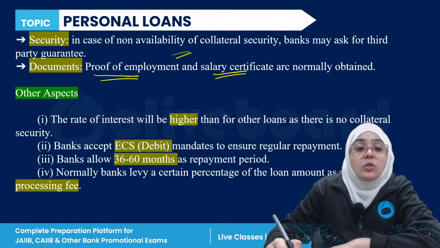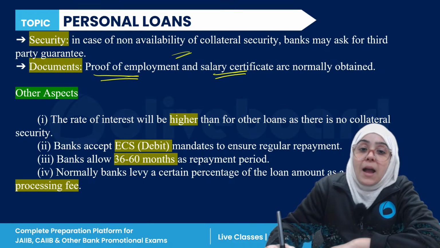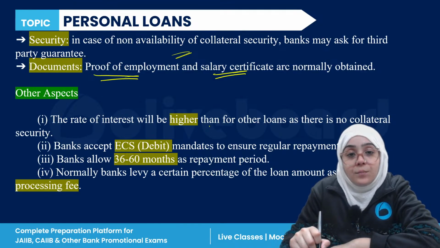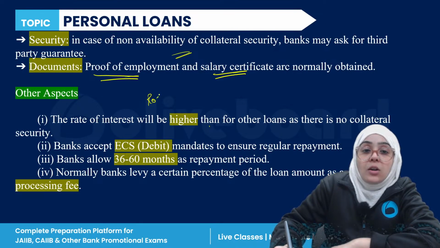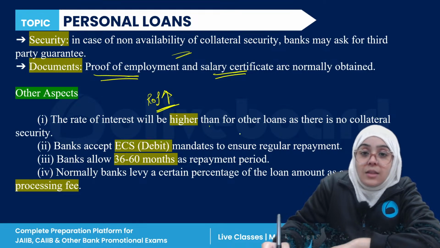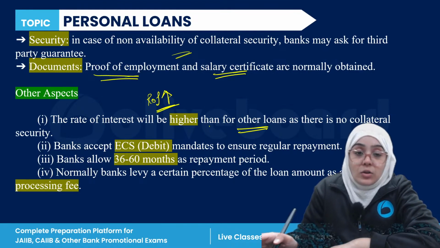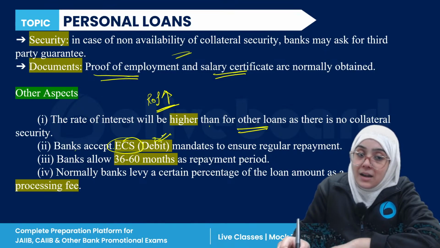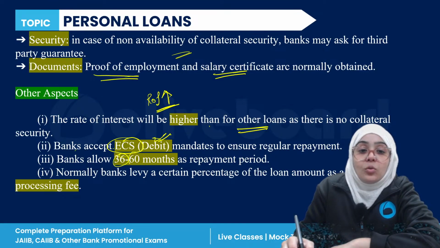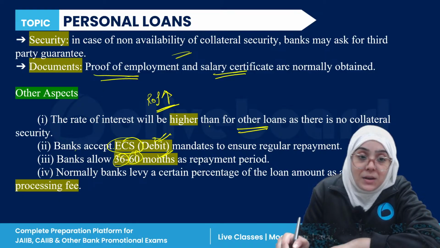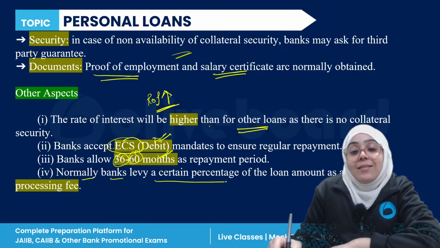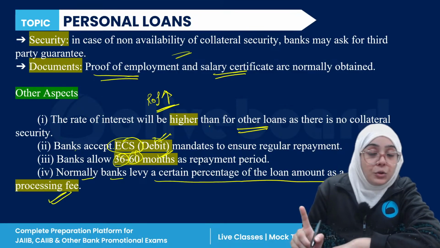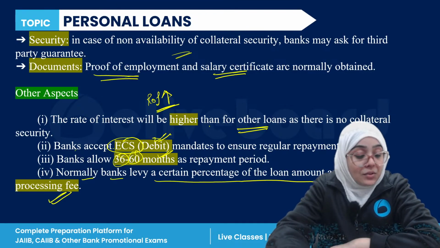Other aspects: the rate of interest will be higher than for other loans, as there is no collateral security. The bank should accept the ECS debit mandates. The bank will allow 36 to 60 months as a repayment period. Normally, the bank can levy a certain percentage of the loan amount as a processing fee. Okay, so these are the characteristics of personal loans.